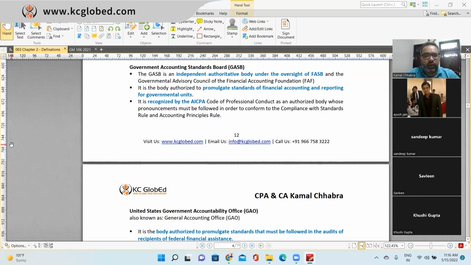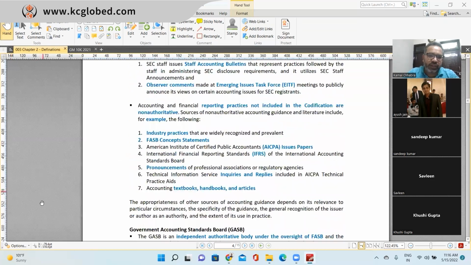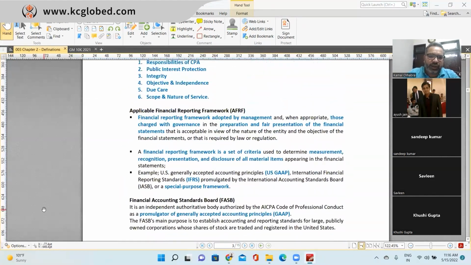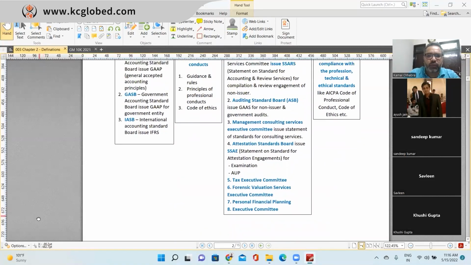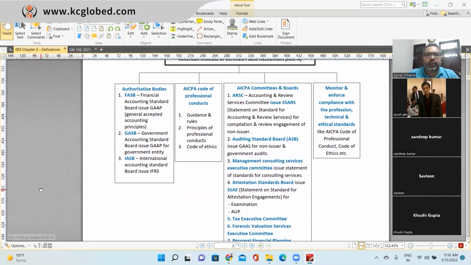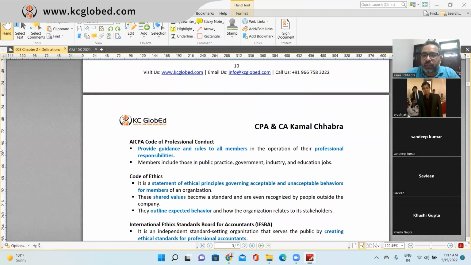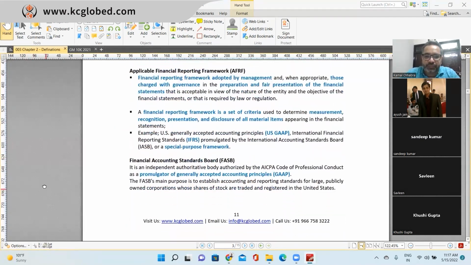If you go back, you may see here that the GASB team also works very closely with the AICPA to promulgate the accounting standards for governmental entities.